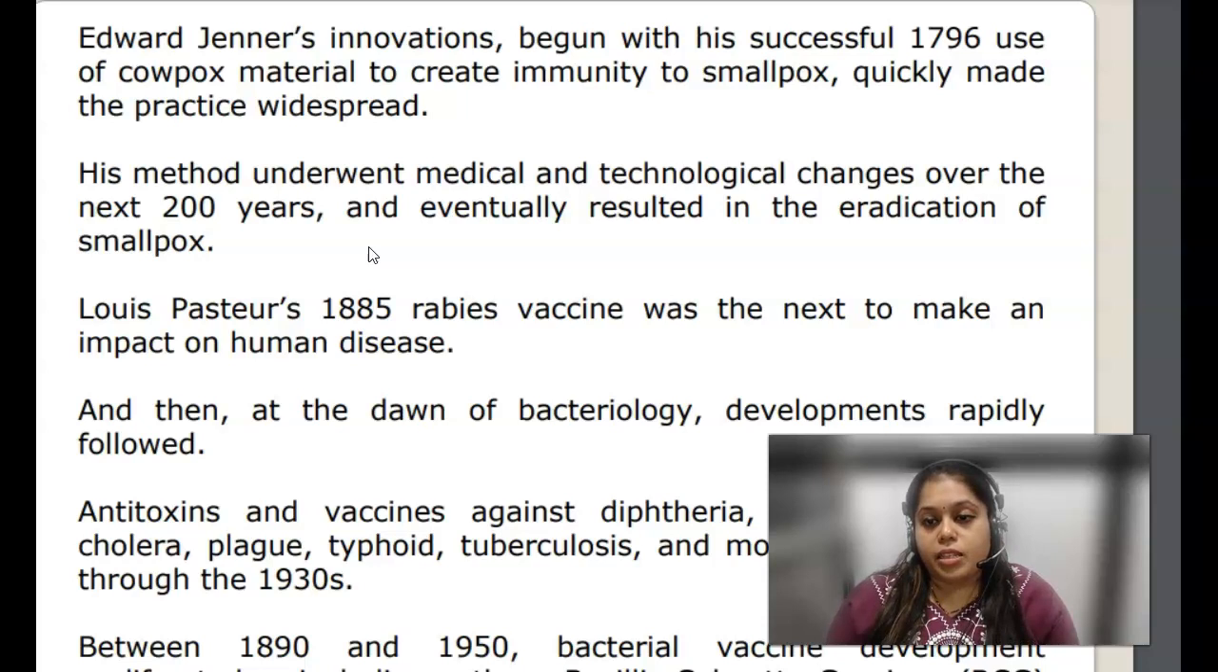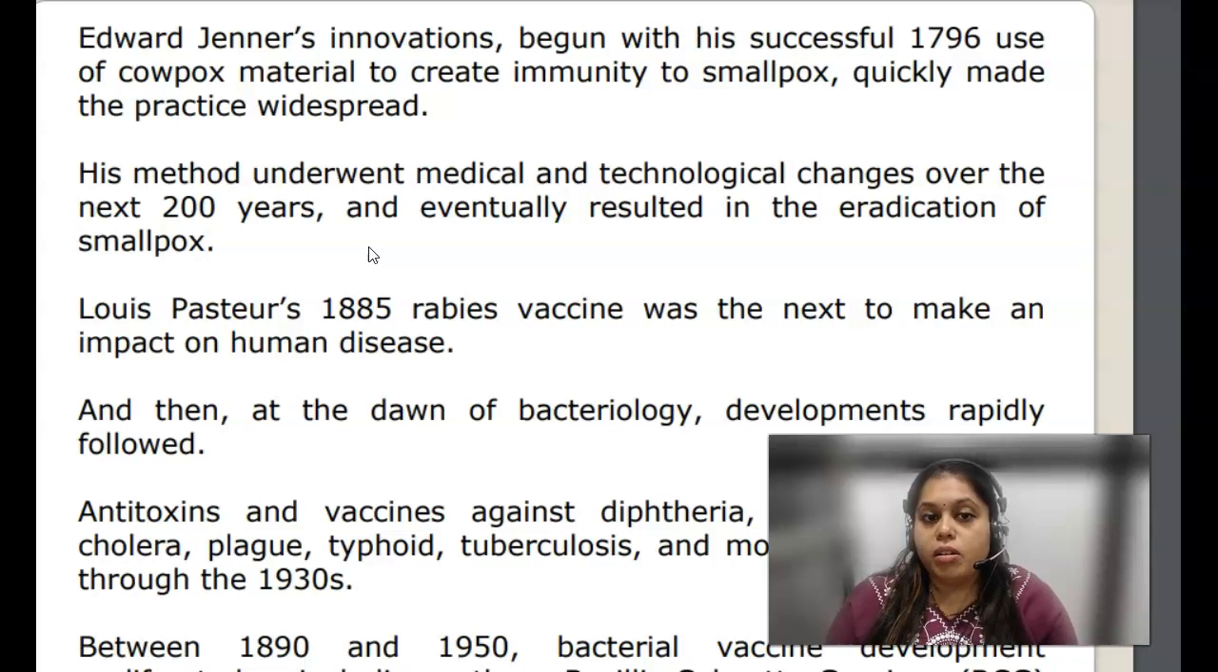After a few days, Edward Jenner inoculated the smallpox virus into that same kid. It was seen that the kid did not get smallpox; he was not infected by it. So he understood that people who have already had cowpox are immunized against smallpox. That is when he got the idea of creating a vaccine using cowpox.